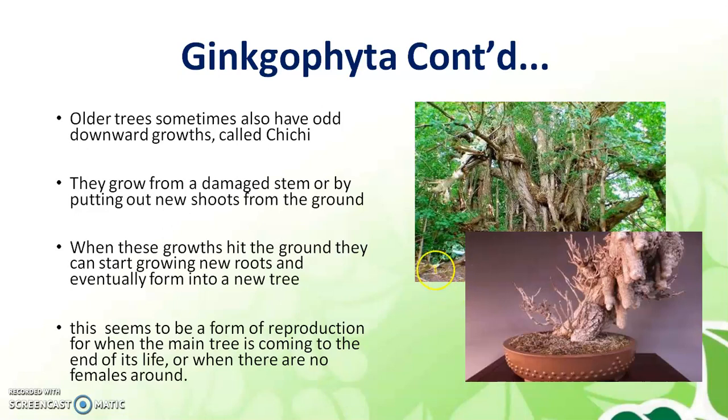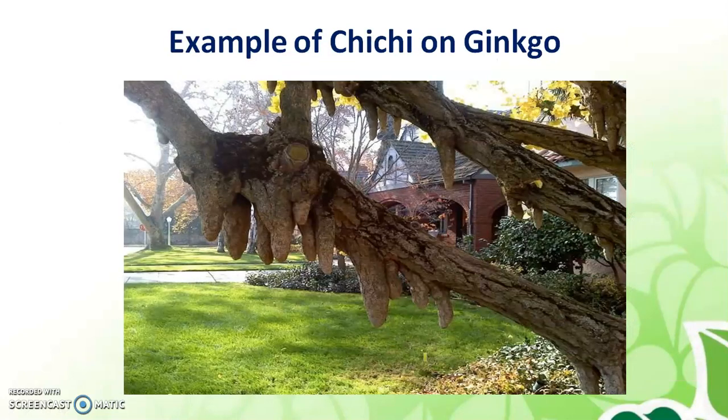Then they grow from a damaged stem or by putting out new shoots from the ground. These chichi are growing from the damaged stem. Here you can see this outgrowth. This seems to be a form of reproduction when the main tree is coming to the end of its life, when there are no females around at that time. So this is an example of chichi on ginkgo.